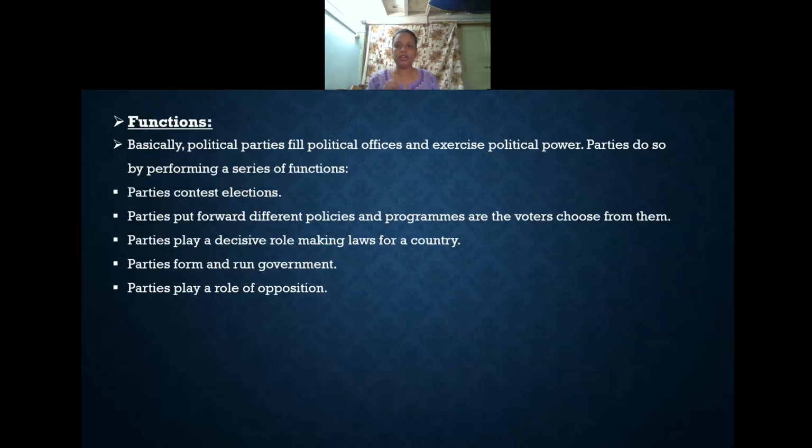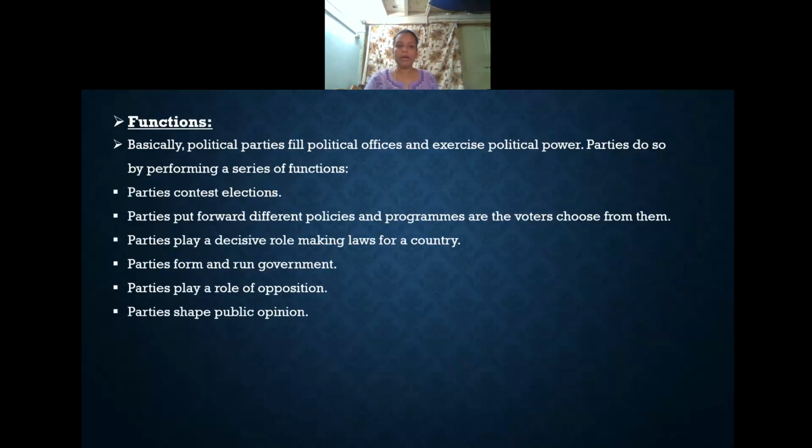If that policy has a lot of demerits, they will criticize that the government is doing the wrong thing. They will oppose it whenever meetings are held in Parliament. So it plays an opposition role also. Not only does it run a government, but it also plays a very important role as part of the opposition.